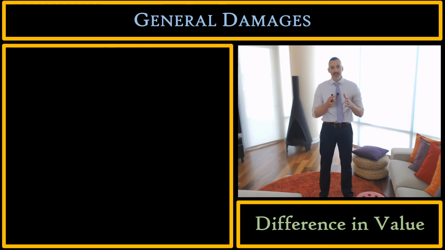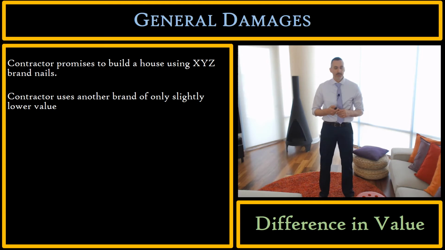Now, the cost of remediation, or remediation as the measure of general damages, can be quite costly at times. And when it is very costly, the court might instead award the diminution in value, the reduction in market value. This is better understood through looking at an example. So let's say we have a contractor and an owner, and the contractor promises the owner to build a house using XYZ brand nails.